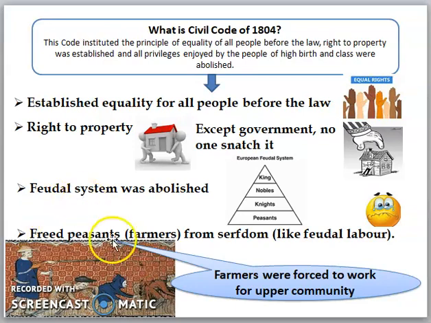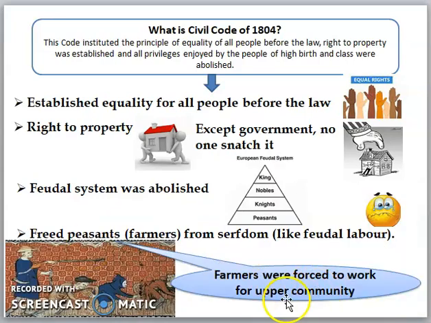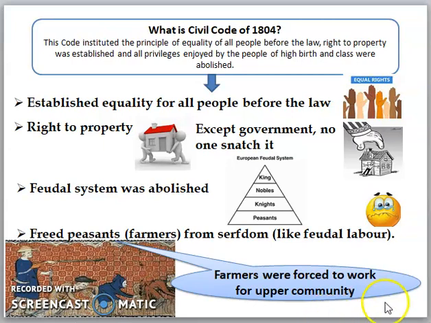Now, after this, there were the peasants, as I told you. If you look at the last slide, you can see that the farmers were at the bottom. These people were forced to work by the upper class people like the vassals and the nobles. Now, this was also removed. That feudal labor was called serfdom. So, now the farmers were set free.